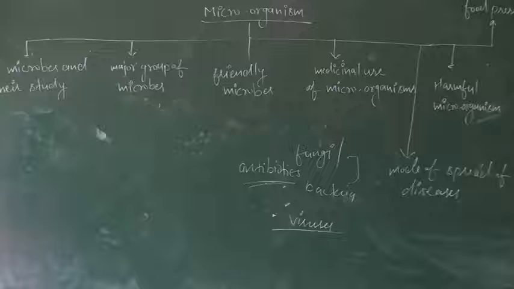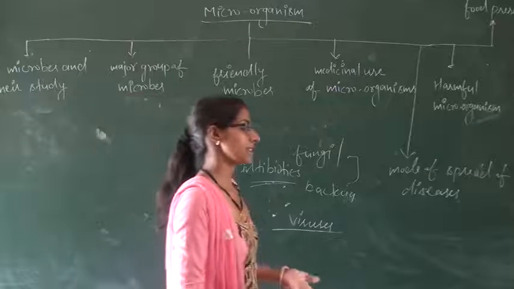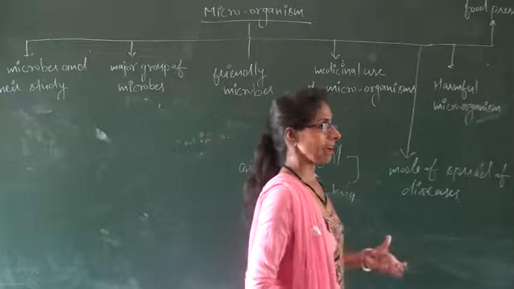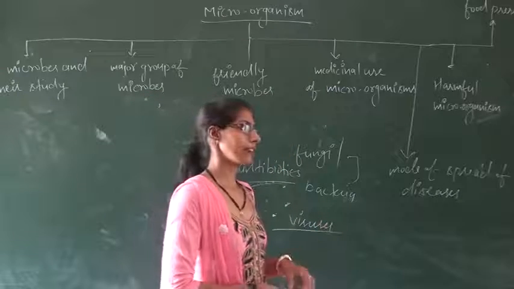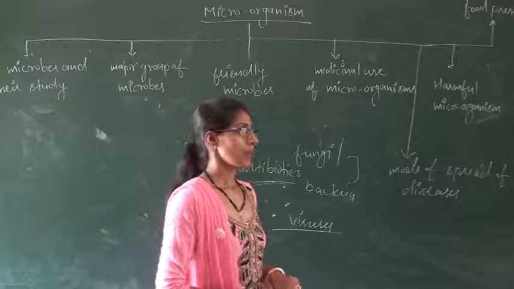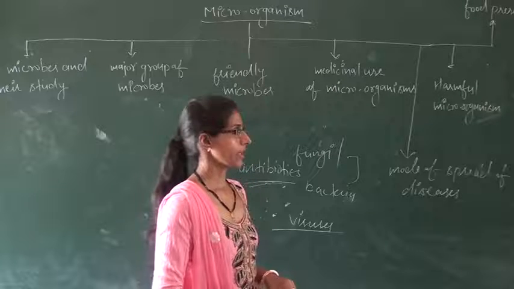Due to the food poisoning, the taste of the food changes, there is a smell in the food, and when we eat such food, then we get many types of diseases in our body.